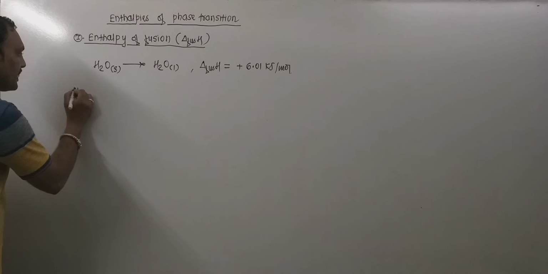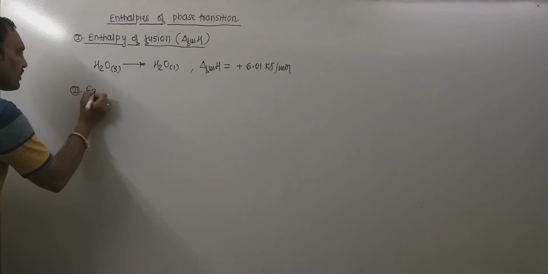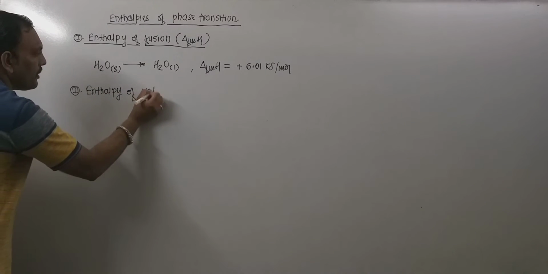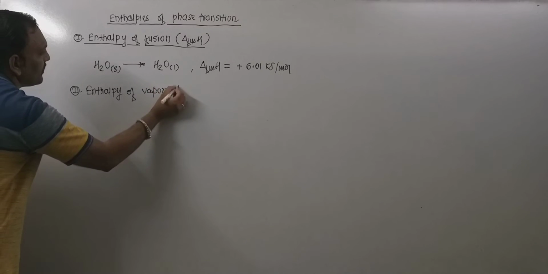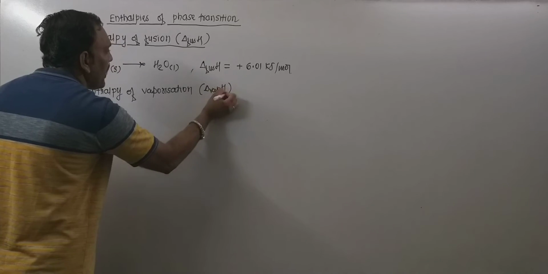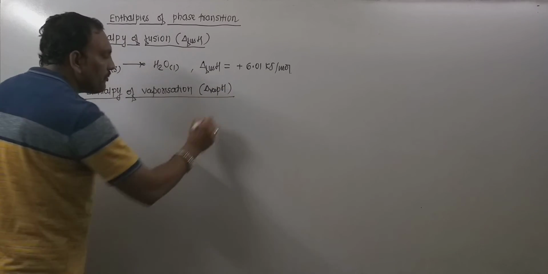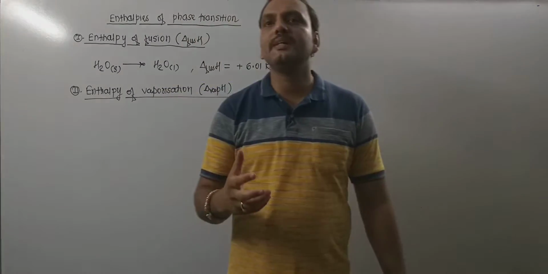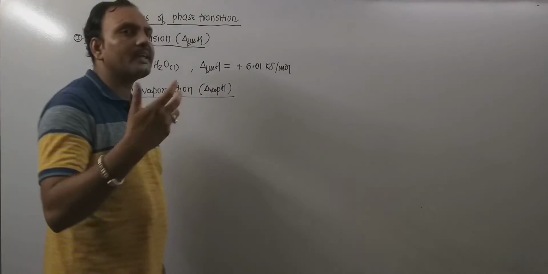Now, secondly, enthalpy of vaporization. Now, the vaporization process is the conversion of liquid substance into its gaseous substance.